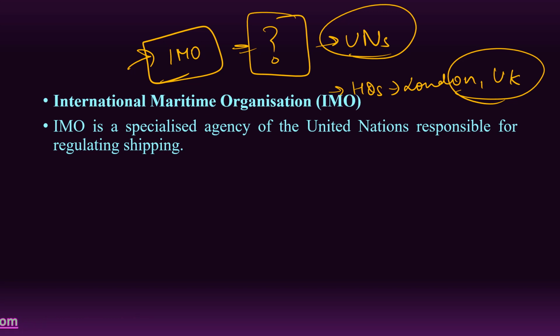In terms of functionality, if I want to know the functions of the IMO, the basic function is to develop and maintain a comprehensive regulatory framework for shipping and its remit. These frameworks should address various areas like safety, legal matters, maritime security, and efficiency of shipping.